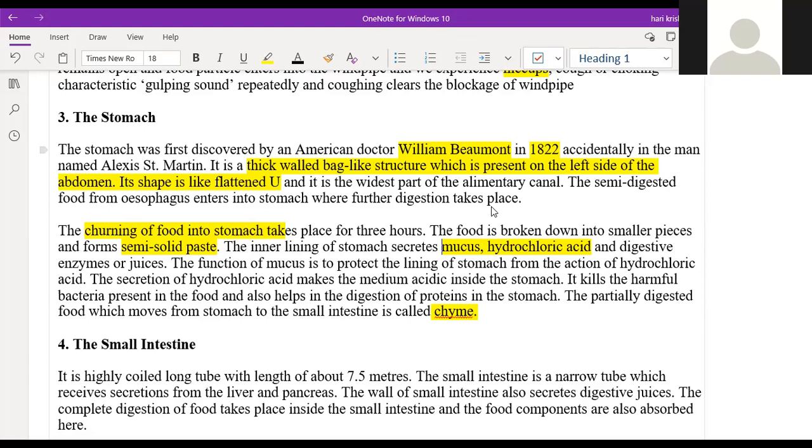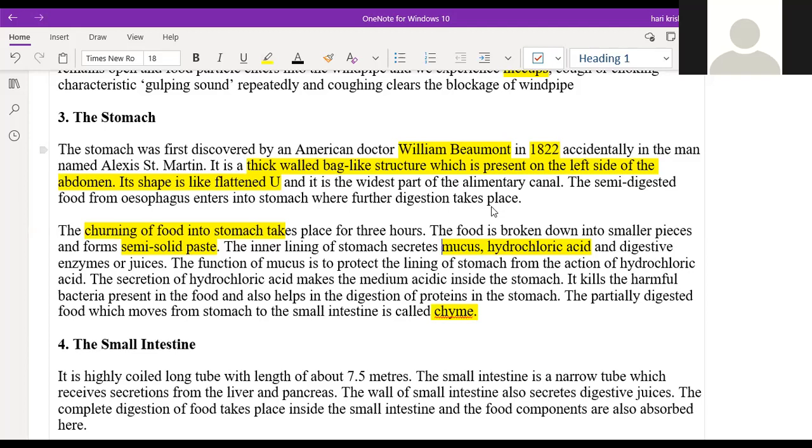Which acid is present in the human stomach? Hydrochloric acid, HCl. Hydrochloric acid helps in the digestion of food. Along with hydrochloric acid, which is a very strong acid, to avoid any damage to the lining of the stomach, one more juice called mucus is secreted. Mucus protects the walls of the stomach from the action of hydrochloric acid. So these are the two juices produced inside the stomach.